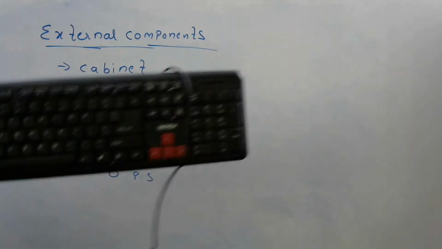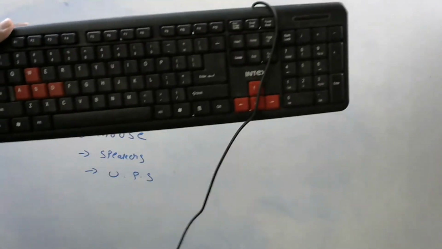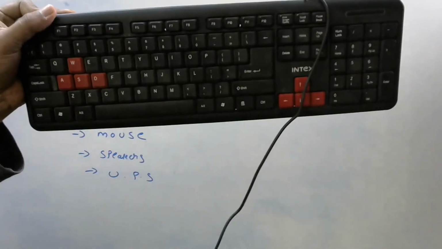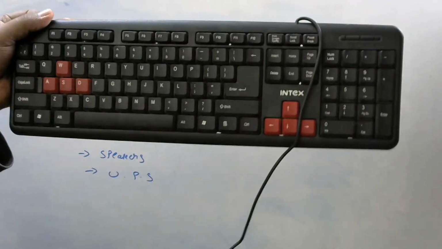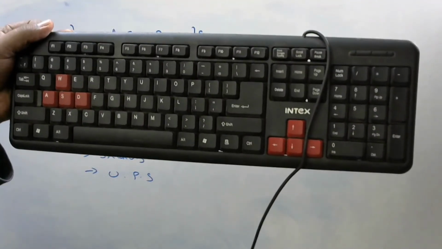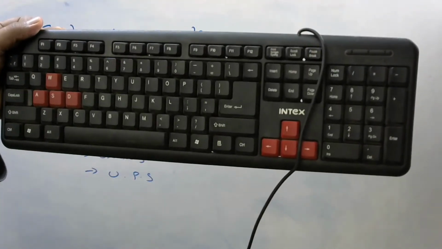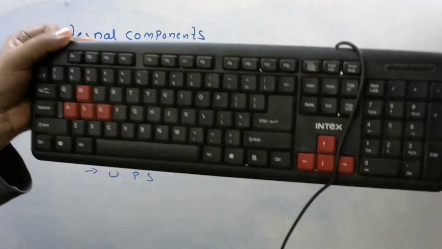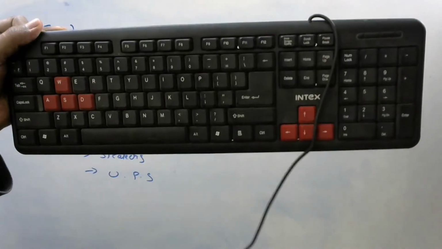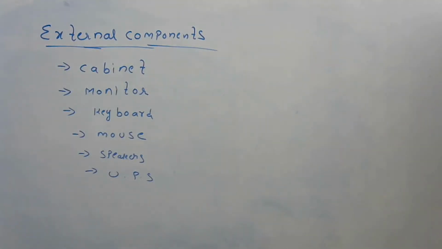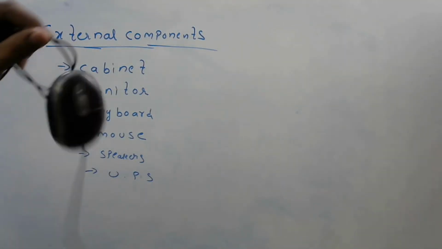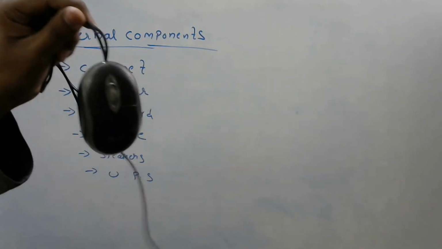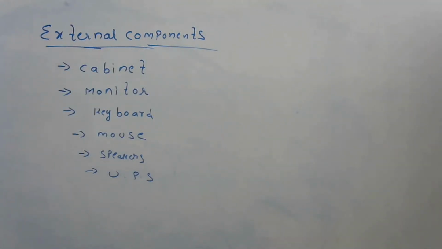So this is the keyboard. What the keyboard is, in detail we will see in input devices. In the input devices we will learn completely about the keyboard. And next, this is the mouse. Next, the speakers.